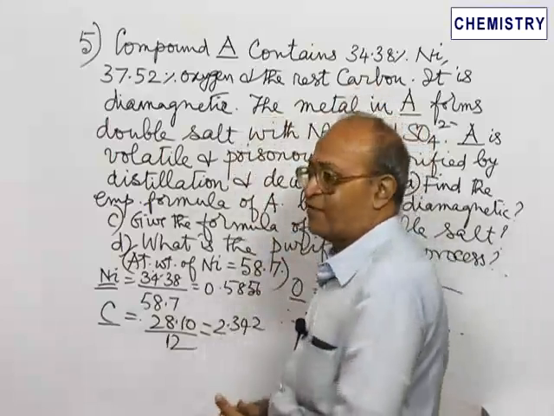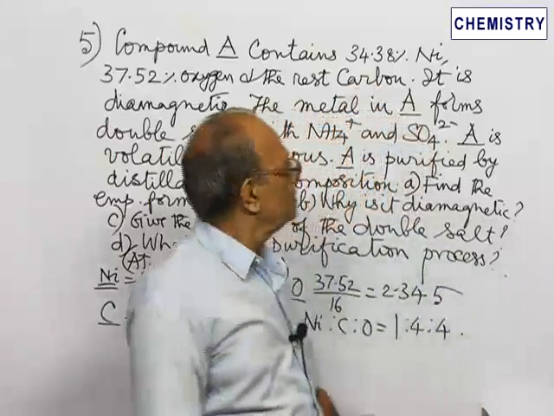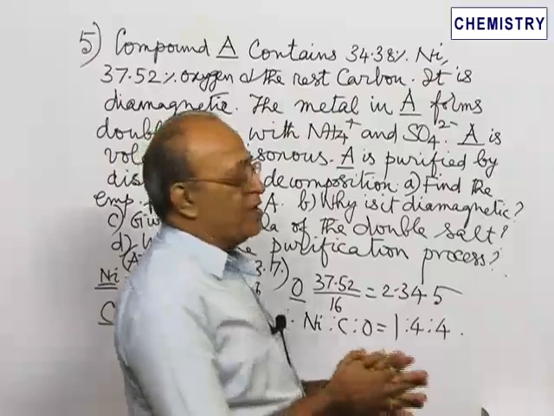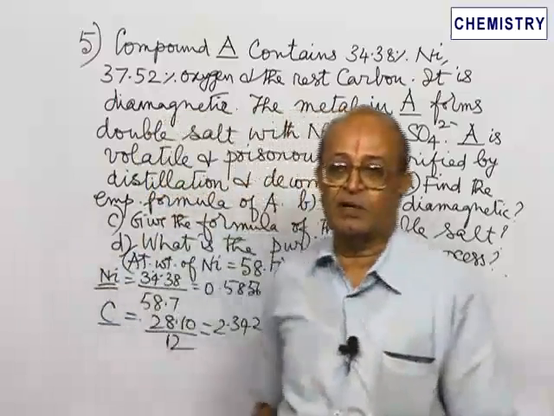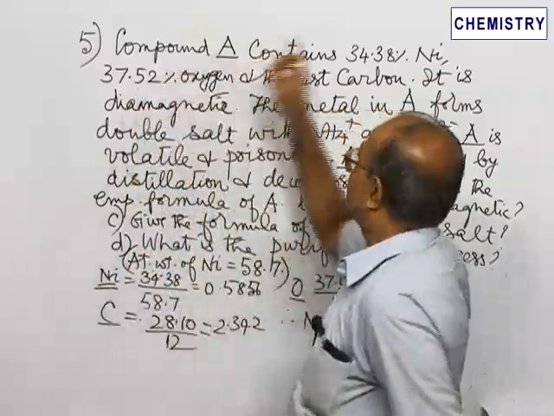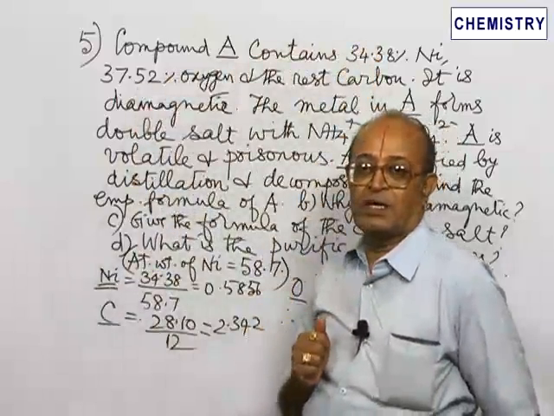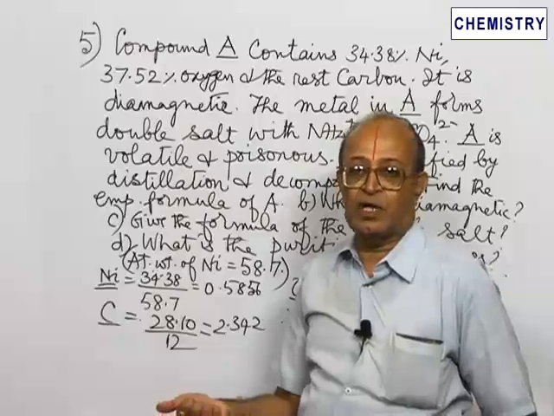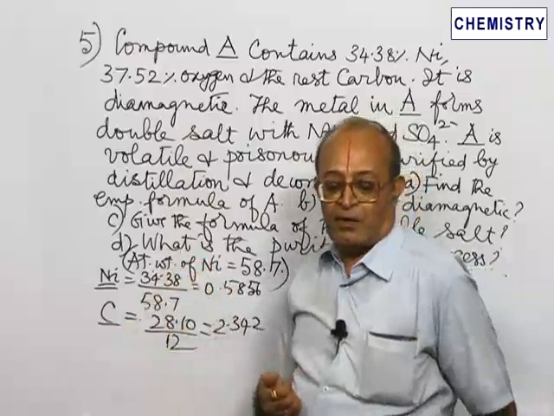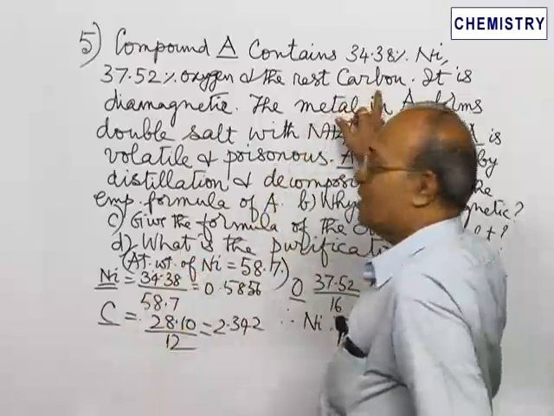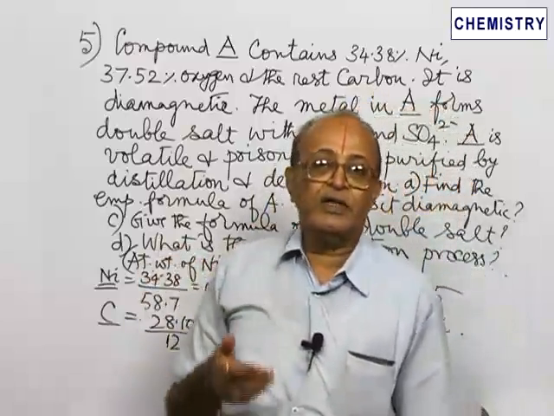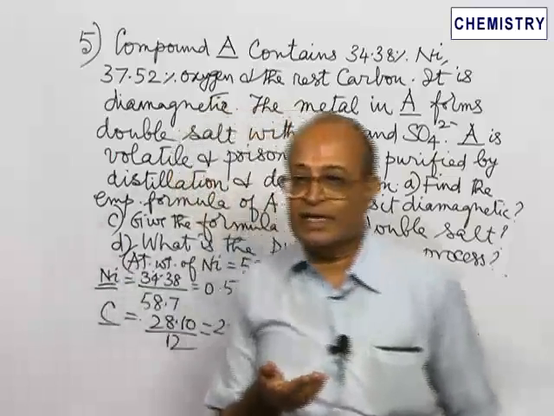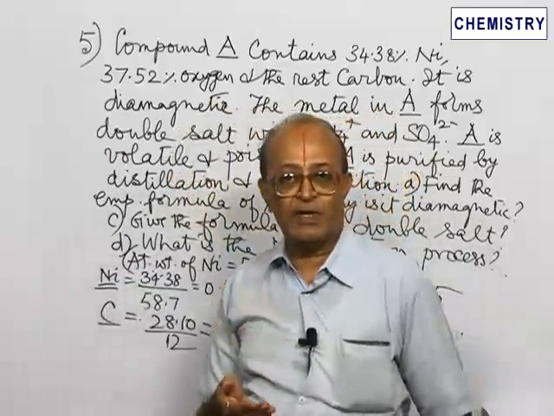It contains 34.38% nickel, 37.52% oxygen and the rest carbon. That means you add these two percentages and subtract that total from 100, which will give you the percentage of carbon. From this, it is possible for us to arrive at an empirical formula for that particular compound A.